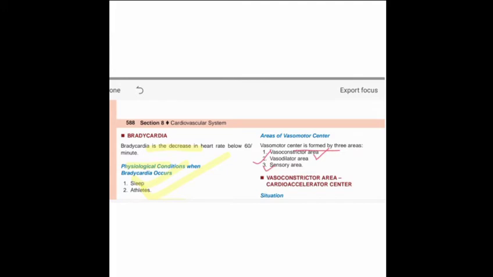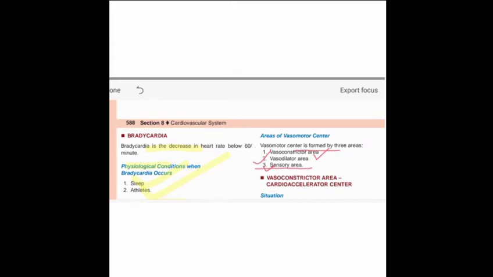The vasoconstrictor area is the area where the impulse arrives when a blood vessel is constricted. Its name itself says that it is responsible for constriction of the blood vessel, whereas the vasodilator is the area responsible for blood vessel dilation, and another is the sensory area.